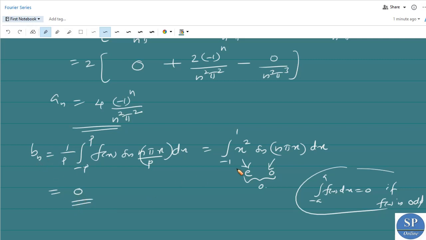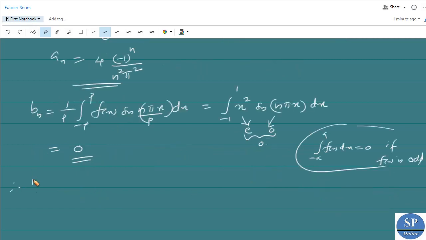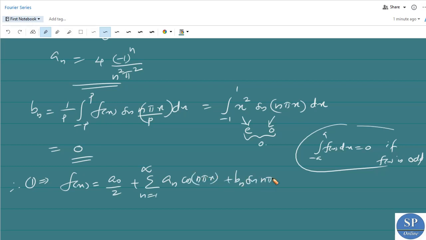Or we can integrate this function with respect to x and apply the limits, then also we'll get 0. So we have the Fourier series is nothing but, from equation number 1, f of x is equal to a naught by 2 plus summation n from 1 to infinity an cos n pi x plus bn sin n pi x. That is what our Fourier series is.